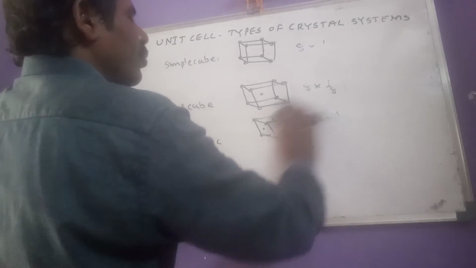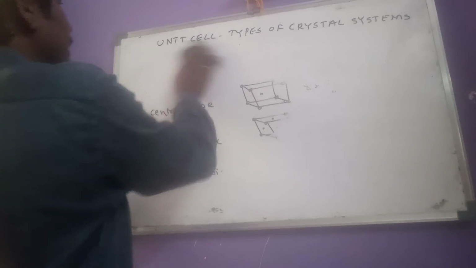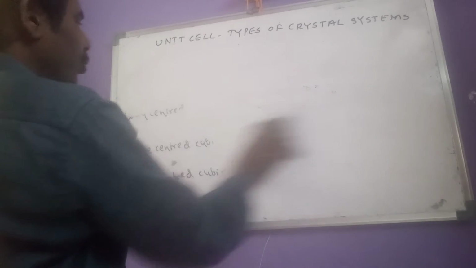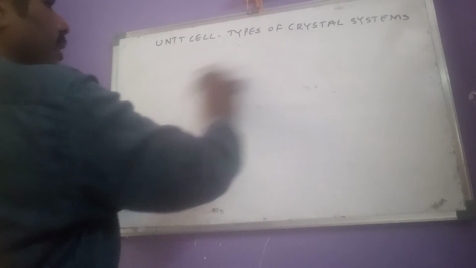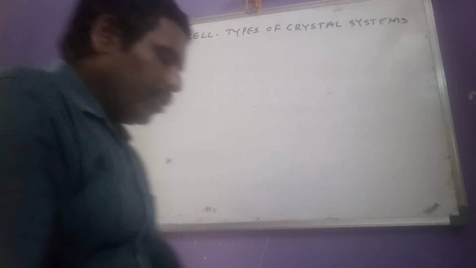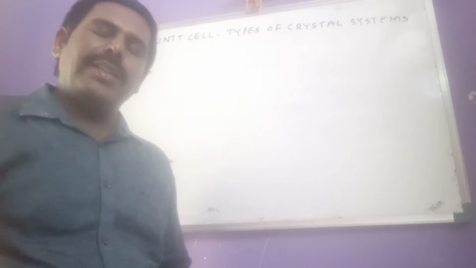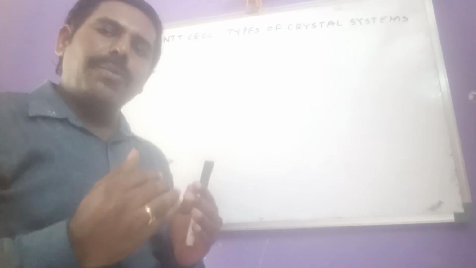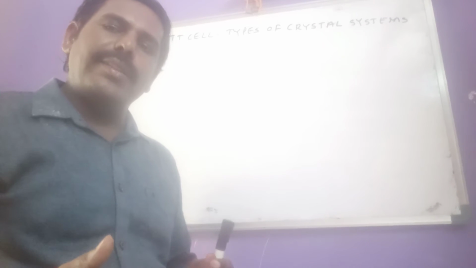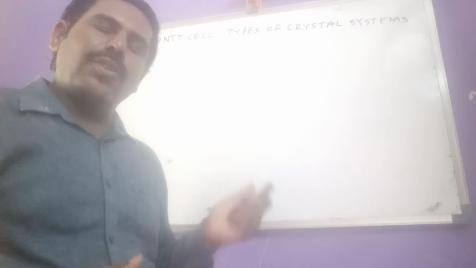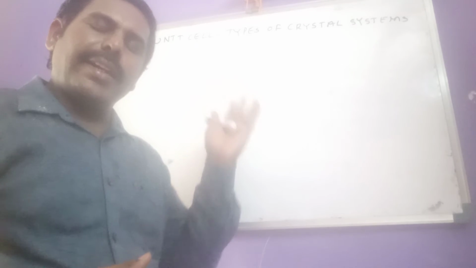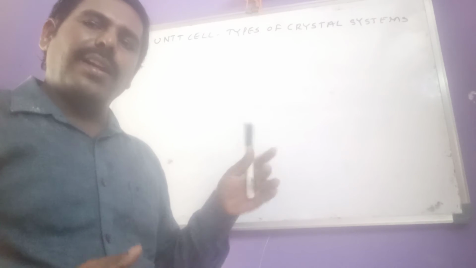So many students will get confused remembering the characteristics of the 7 crystal systems. But don't worry about that. If we know the numericals 3, 4, 5, 6, 7, 8, 9 in order, we can easily write the characteristics and how they are classified.